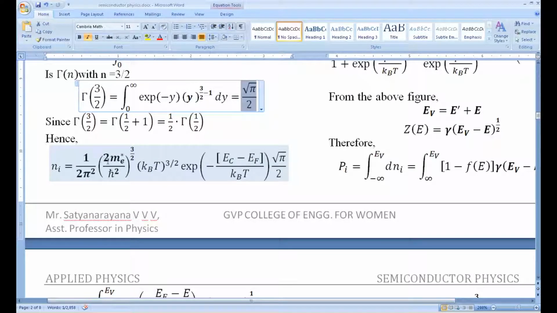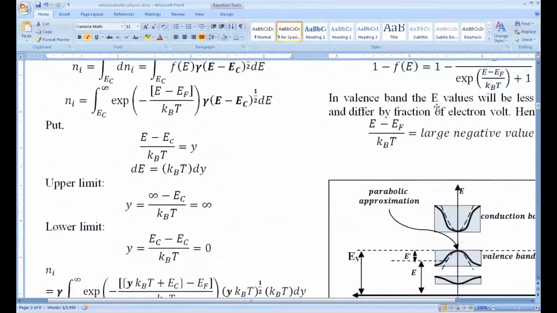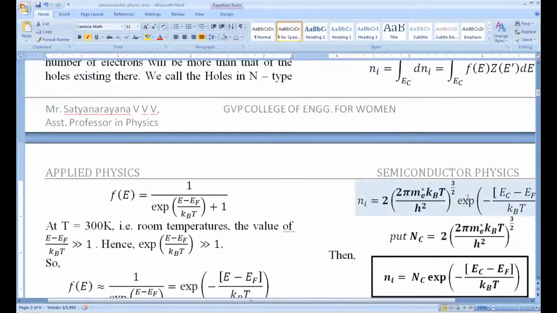So 2 into (2 m e star) power 3 by 2 by h square, and 1 pi remained in the numerator along with another root pi. So pi root pi is nothing but pi power 3 by 2. This pi also can be safely pulled inside. So it becomes 2 into (2 pi m e star kBT by h square) whole power 3 by 2, the function along with a multiplicative constant 2. So that is the expression here.